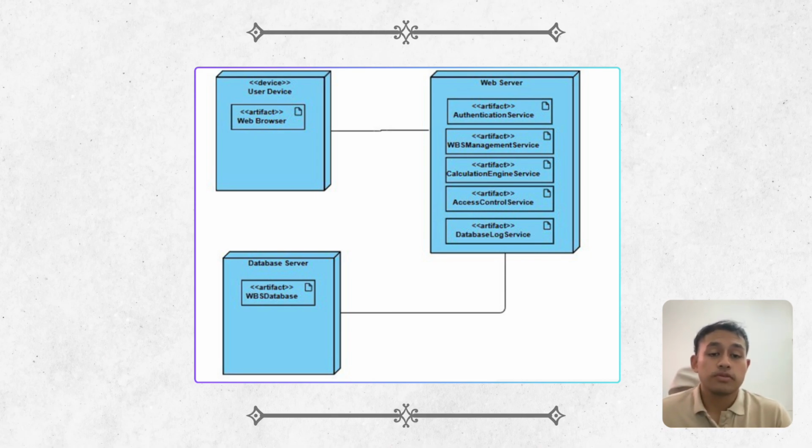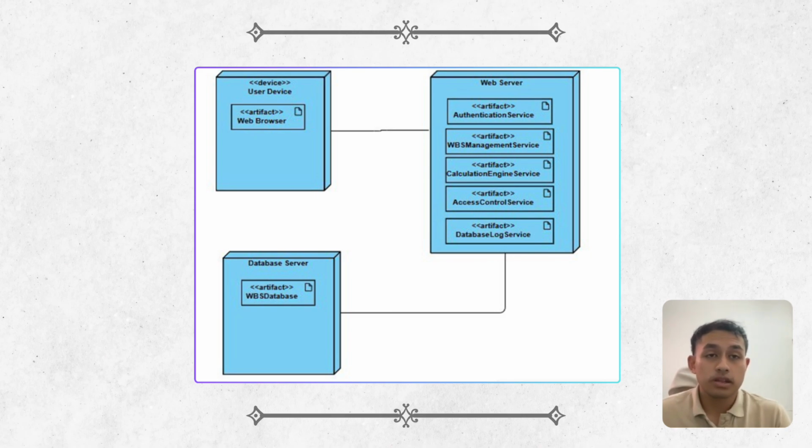Next is the web server, which is the heart of the system. It hosts several critical software components such as the authentication service for handling user logins and identity verification, the WBS management service responsible for creating and managing the WBS structures, the calculation engine service performing any necessary calculations or data processing, the access control service managing user roles and permissions to ensure secure access, and the database log service which logs system operations and user activities. All of these services work together to provide a smooth and secure user experience.